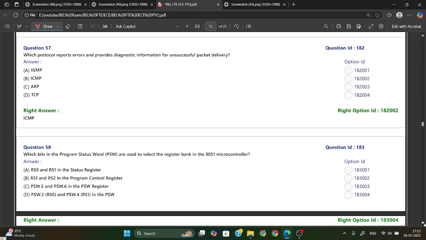Which protocol reports error and provides diagnostic information for unsuccessful packet delivery? We have ICMP. ICMP means Internet Control Message Protocol, and it is used to report errors.